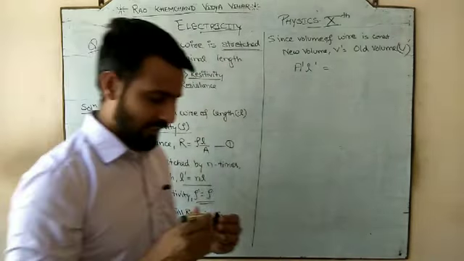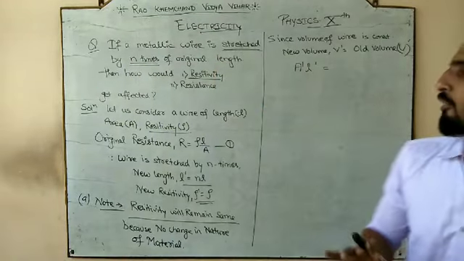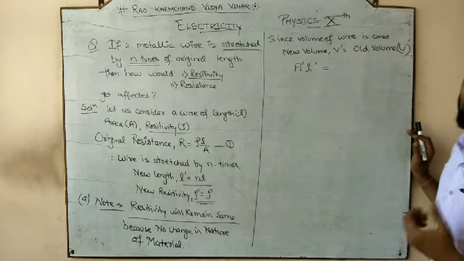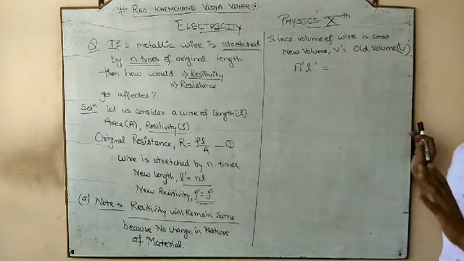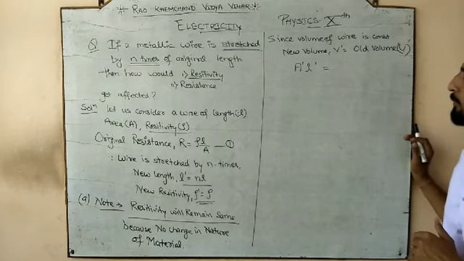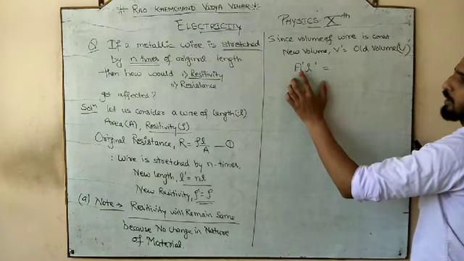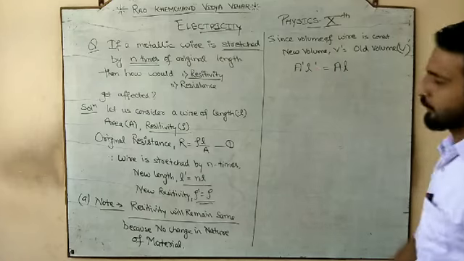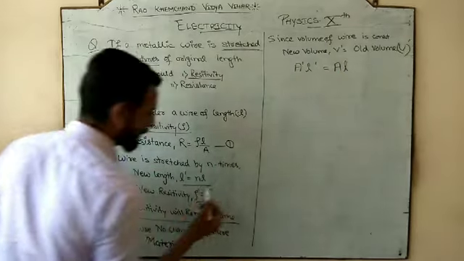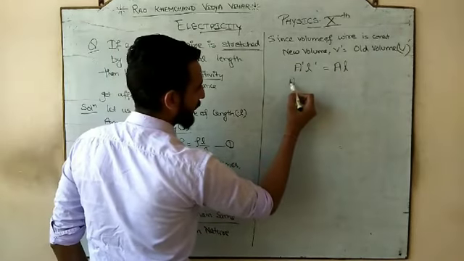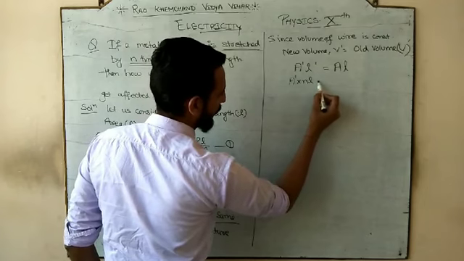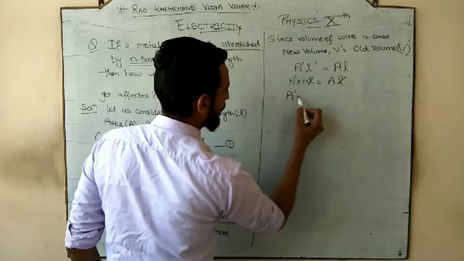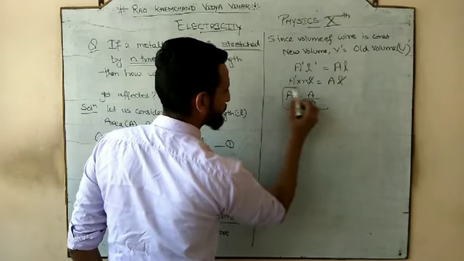So we have discussed in the 9th class also the general formula for the volume. If someone is not being known, so please, the general formula for the volume is area into length. So area into length is the general formula for the volume. So new formula for volume, new area into new length, and old volume is old area into old length. So what is the new length? N into L. So new area into N into L would be AL. L cancel with the L, and new area is A by N.